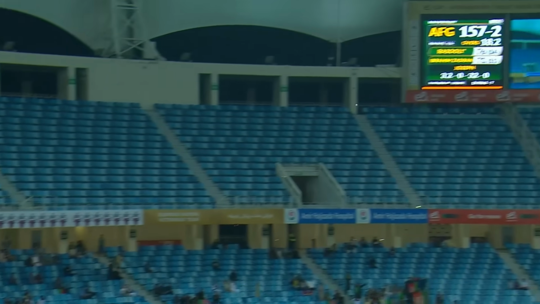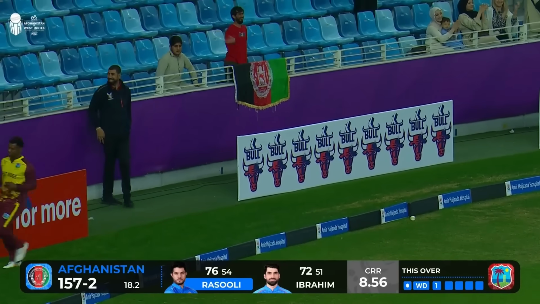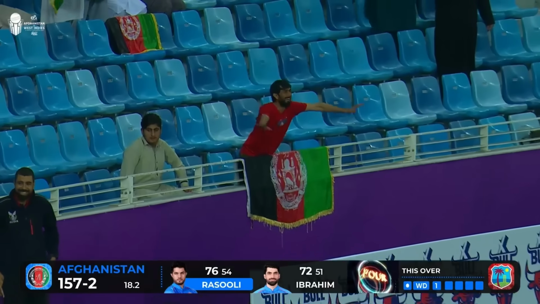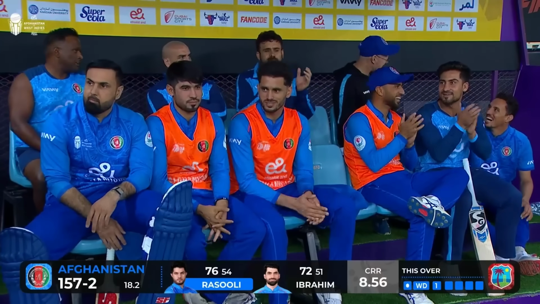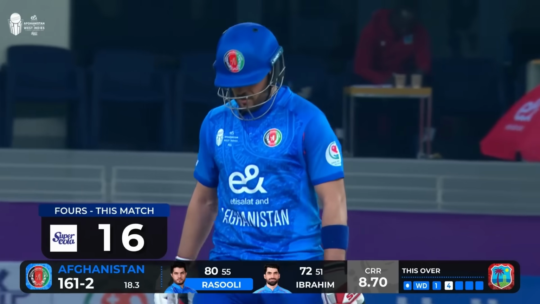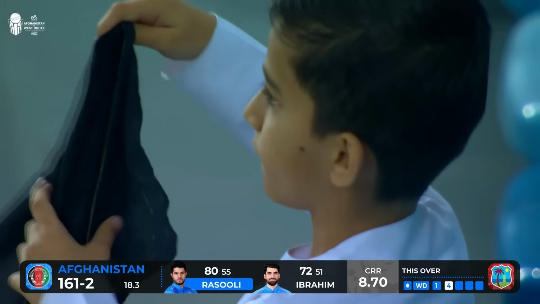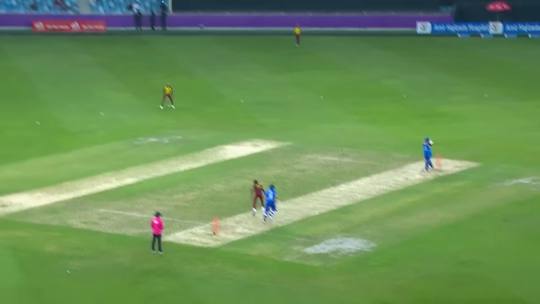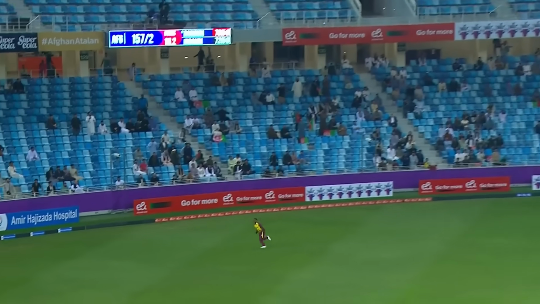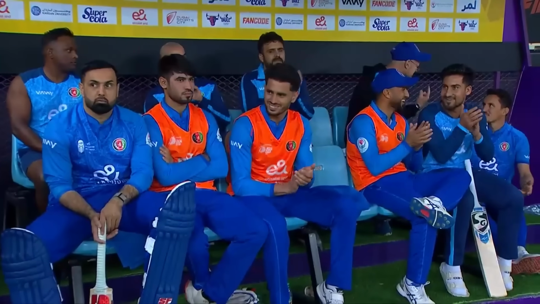Now this time around, he's got the connection right. That is away from the fielder, and he makes a mess of it. He doesn't throw himself behind the ball, and allows the ball to go to the boundary. This time around, it is Evan Lewis. Whoever is in charge of the fielding from a West Indian standpoint will not be happy with this. Trying to circle it, and just look at that effort there.